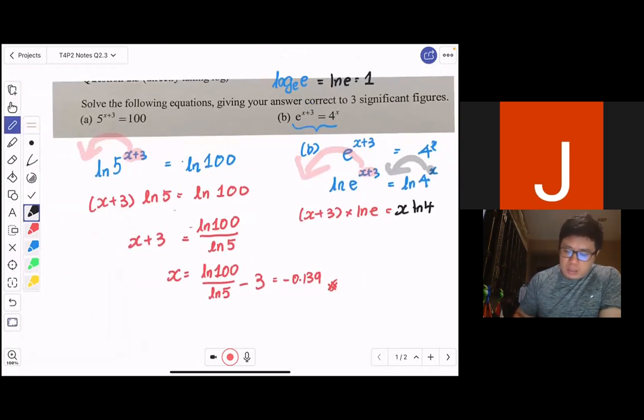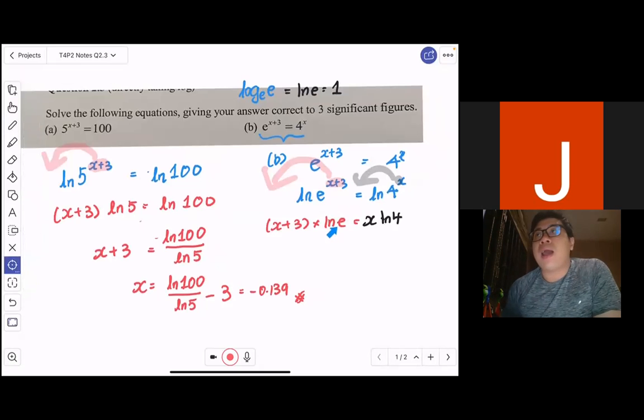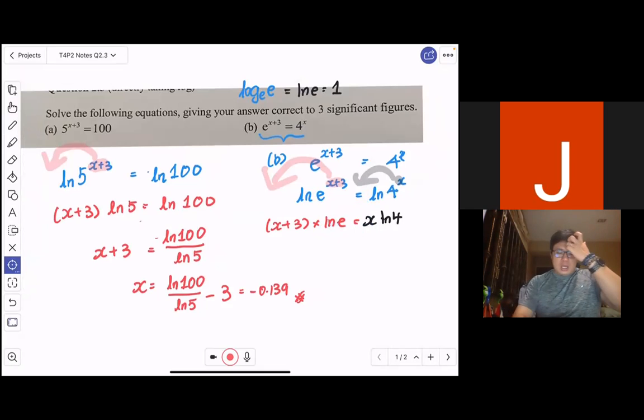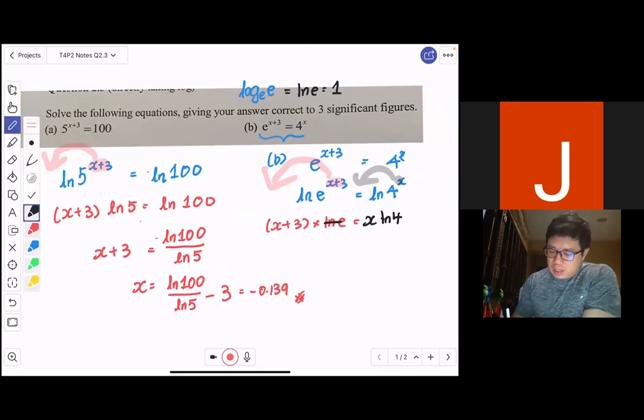Based on this, I hope you can see why I take ln on both sides in the first place, instead of any other log function like log base 2 or log base 10. When I see a base e, my preference is to take ln, because it allows me to very conveniently take away ln e, which is just equal to 1. So x plus 3 equals x ln 4.